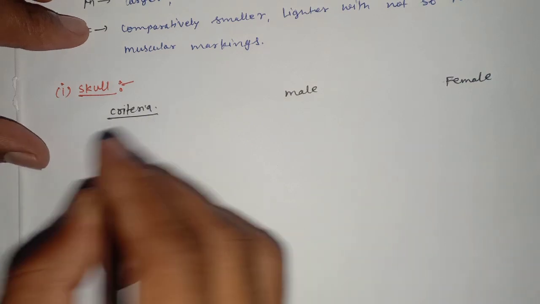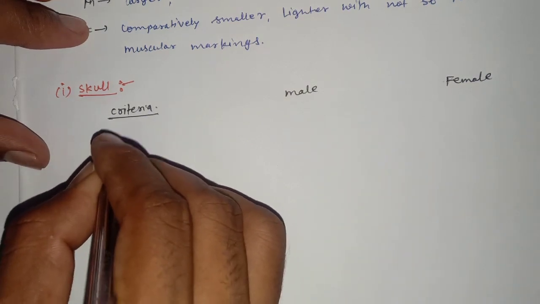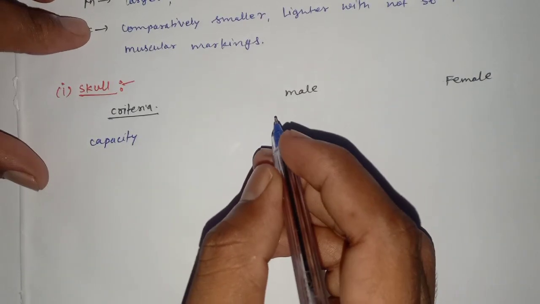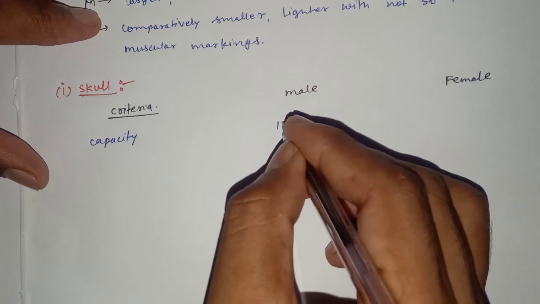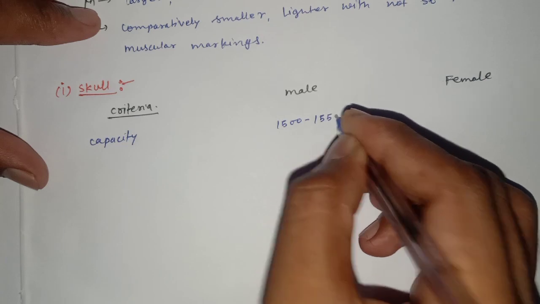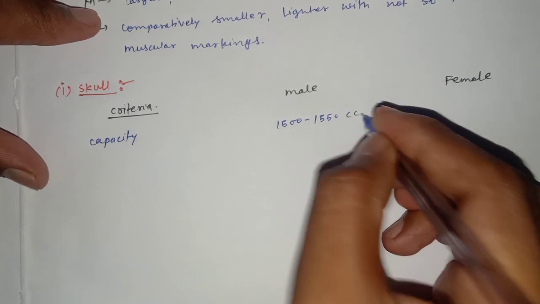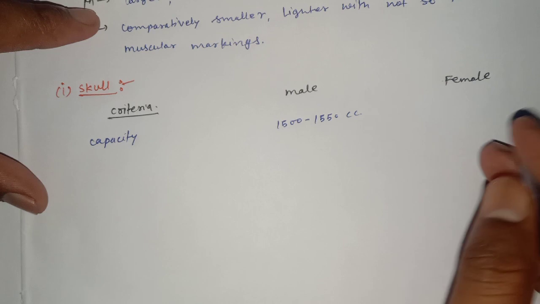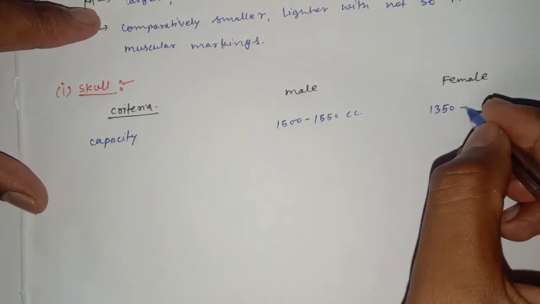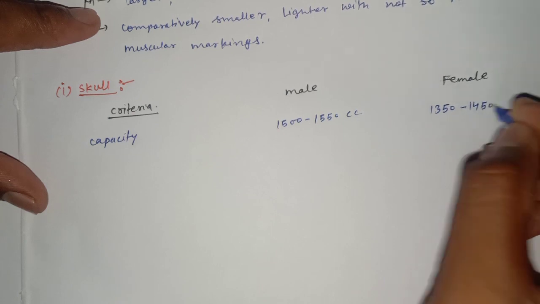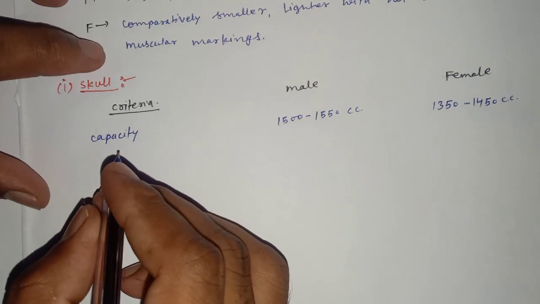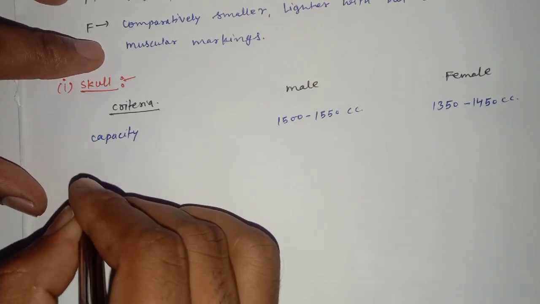The first criterion is the capacity. The capacity of the male skull is 1500 to 1550 cc, and the capacity of the female skull is 1350 to 1450 cc.